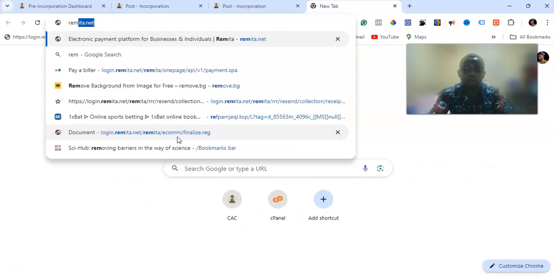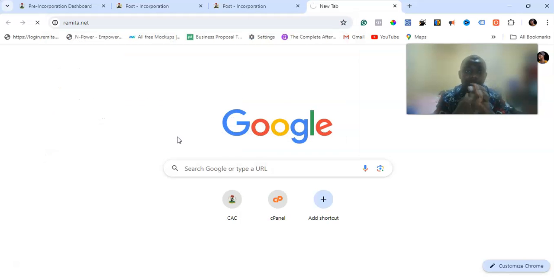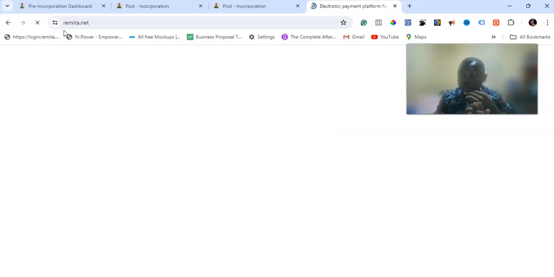So all you need to do is go to remita.net. That is the website you'll be going to, and this is one of the major websites that receives payment. You notice that if you make your name reservation, you're paying through Remita. If you make your registration, all payment to the CAC goes through Remita. So that's why we're using the Remita platform.